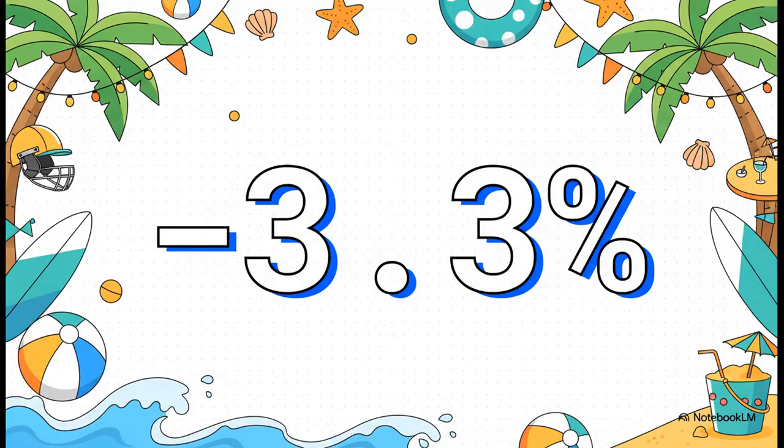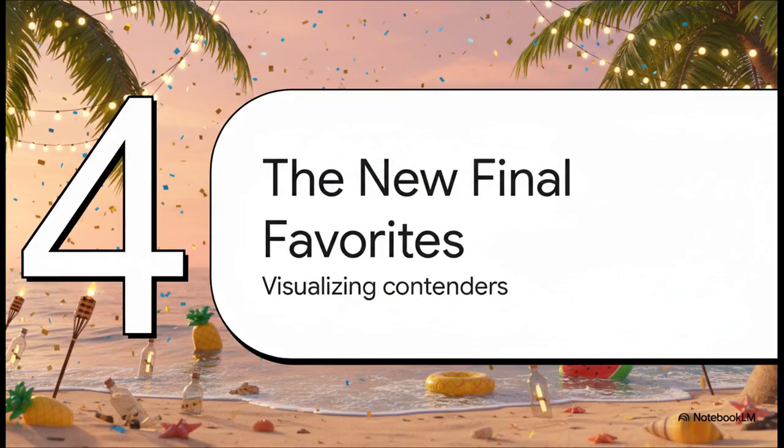And here's a big one that a lot of fans were hoping for, the classic India-Pakistan final. Before this whole thing, it had a decent shot at 7.5%. After, it was slashed almost in half, plummeting to just 4.2%. A huge blow for one of the biggest rivalries in all of sports. Okay, so after all that chaos, all those numbers flying around, let's just step back and visualize the new hierarchy.